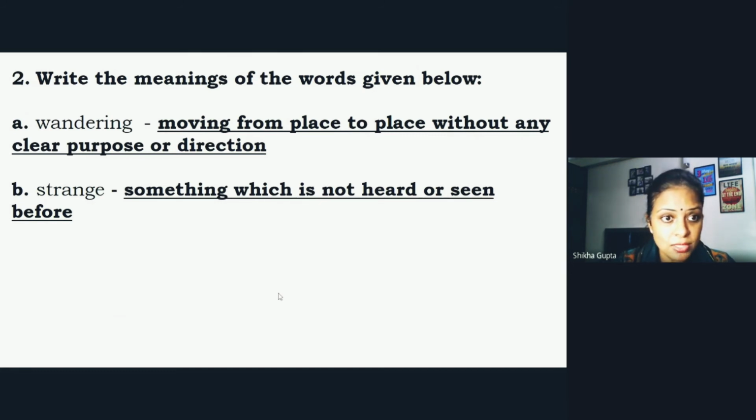The second word is strange. And what is the meaning of the word strange? Something which is not heard or seen before.